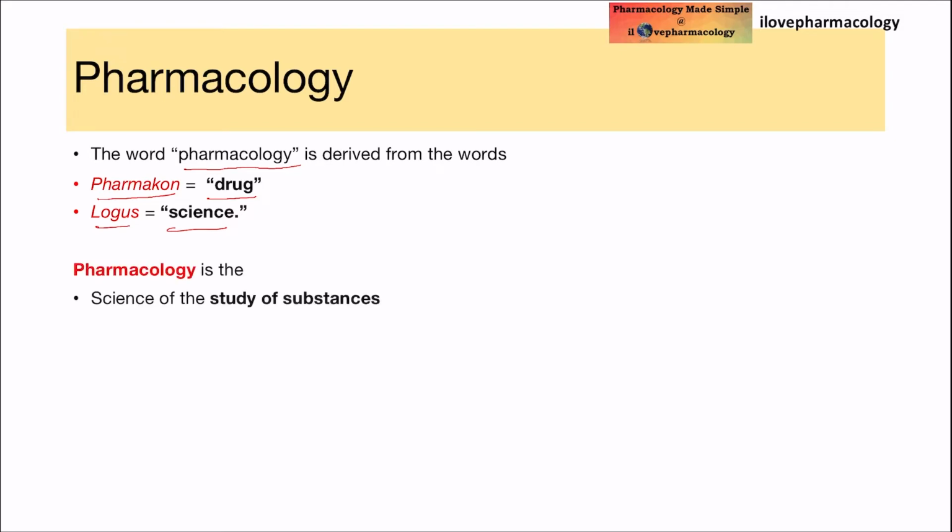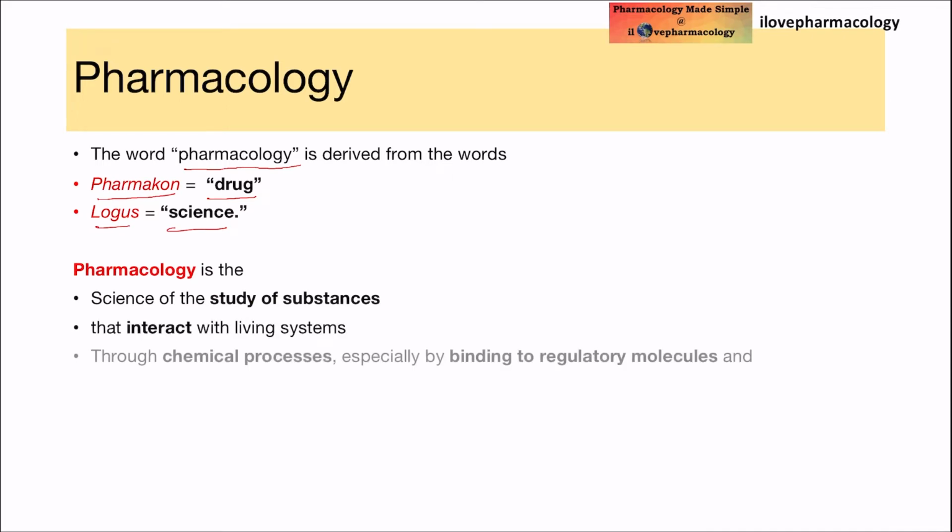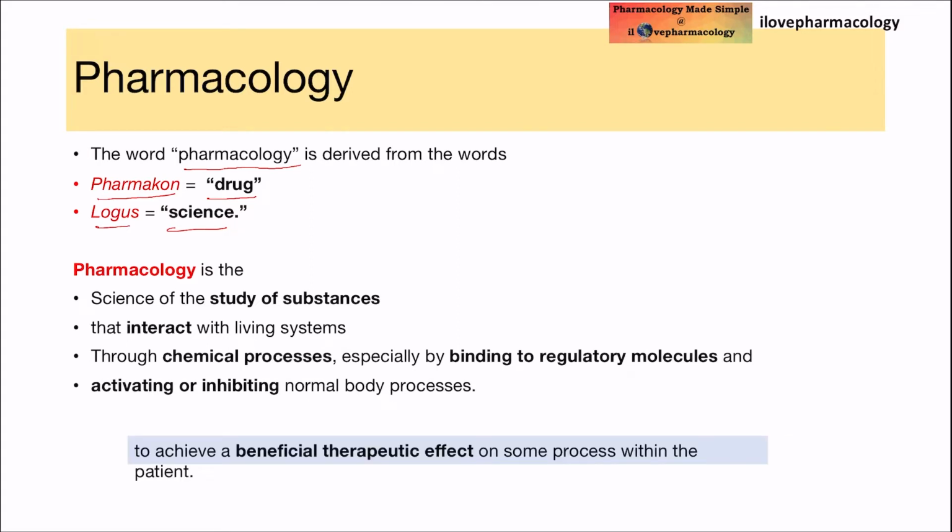So pharmacology is the science of the study of substances that interact with living systems through chemical processes, especially by binding to regulatory molecules. Thereby, it can either activate or inhibit the normal body process.